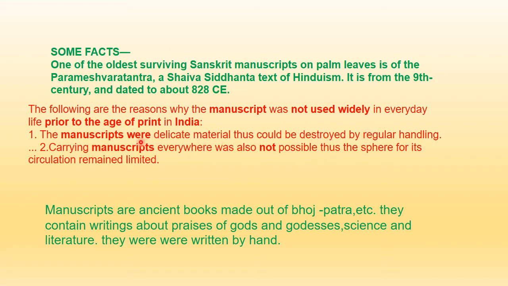And carrying manuscripts from one place to another was very difficult, so their circulation also remained very limited. Now the ancient manuscripts on Bhojpatra are the ones I told you about, made from the birch tree, which we find in the Himalayas.